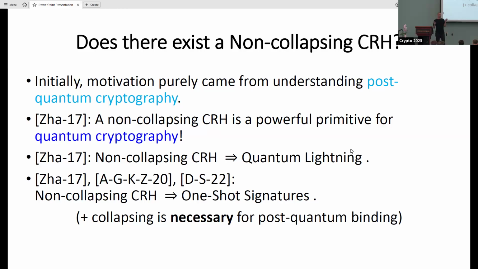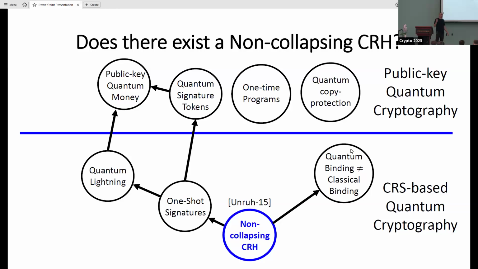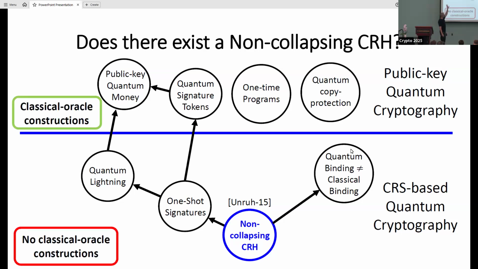We also know that if you have a non-collapsing CRH, then the notions of classical and quantum binding are inherently not the same; the definitions are not equivalent. And we had this picture: if we have a non-collapsing CRH, we have all of these powerful objects. The point is that on the top floor, we have classical oracle constructions, sometimes even standard model constructions. And on the bottom floor of this figure, we don't have almost anything.